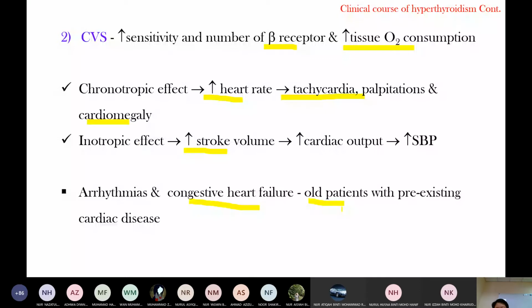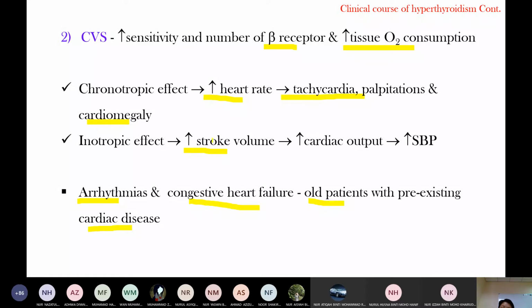Patients who have pre-existing heart disease have high risk of heart failure. Tachycardia leads to arrhythmia. Therefore, arrhythmia and congestive heart failure are seen in old people who have underlying heart disease.